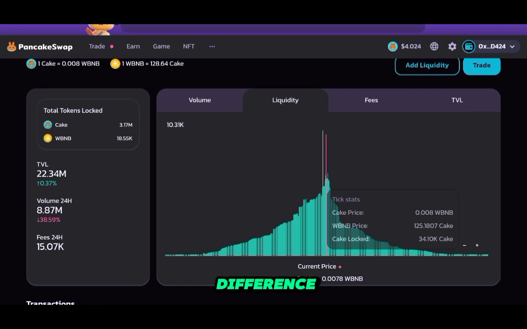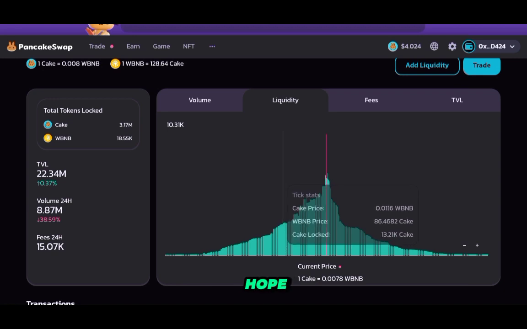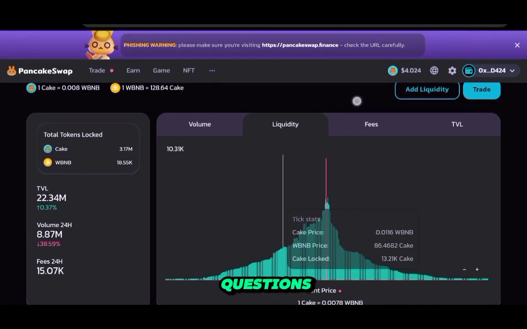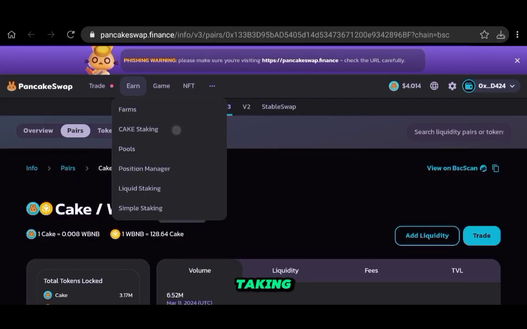The difference is all the other liquidity which is currently deposited out of the range. I hope this was clear, but if not, comment down below and I will explain if you have any questions. Now let's move on to Cake staking.